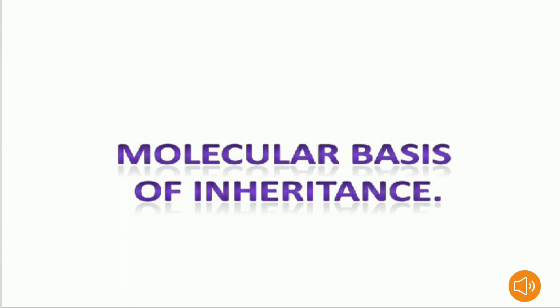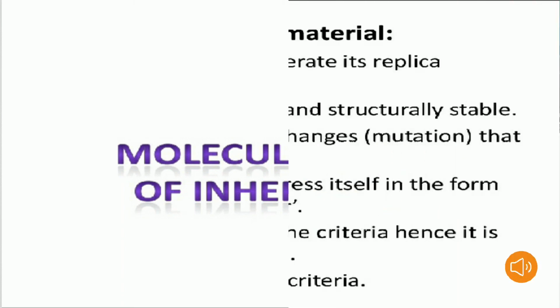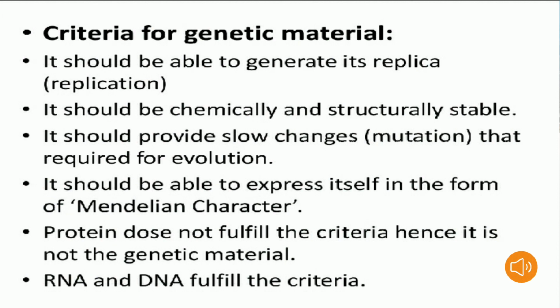Chapter 6: Molecular Basis of Inheritance. Properties of genetic material, or criteria for genetic material. If they ask a question on the properties or criteria of genetic material, you can write these things. So let's see here, the properties of genetic material.